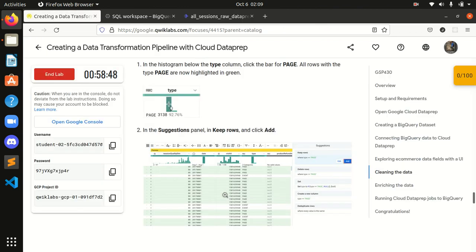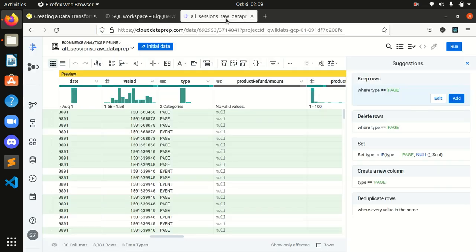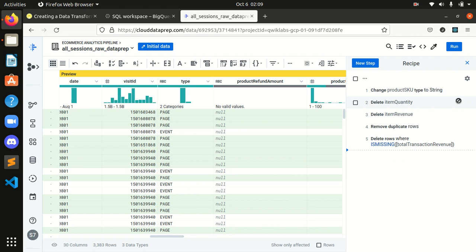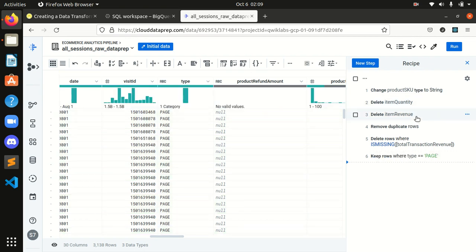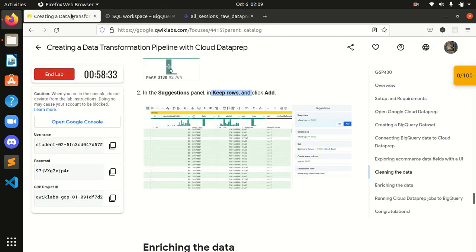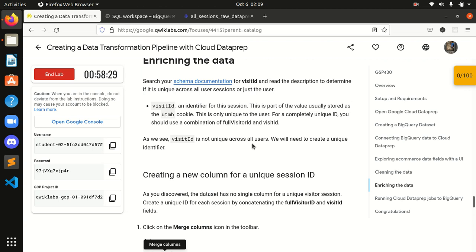Okay, in the suggestion panel, keep rows, click add. Okay, I will go to keep rows, and I will click on add. Guys, be conscious over here. These are all very delicate things we are doing, because one simple mistake can make you do all the steps again and again. Okay.